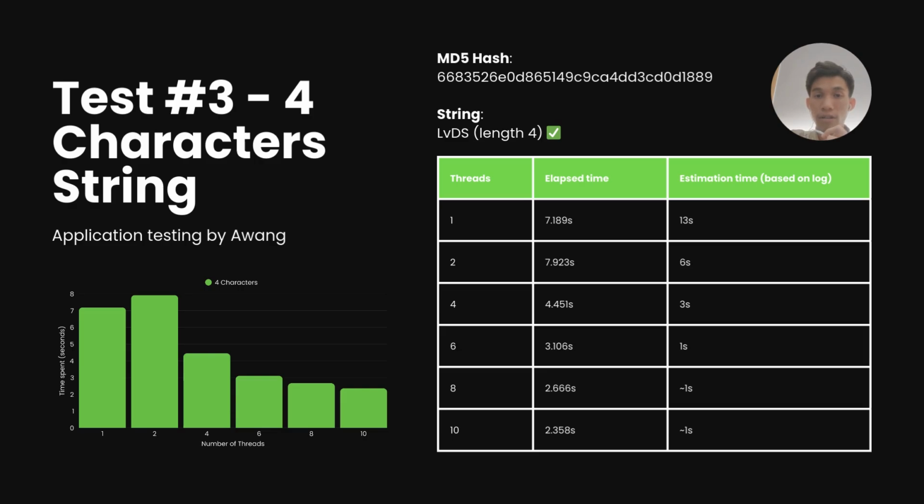And then the second one goes a little bit higher, which is 7.923, and then it will slope down for the rate of the thread, starting from 4.451 and then decreasing to 3.106 for the 6th thread, and then going on to the 8th thread, which is 2.666 seconds, and lastly for the 10th thread, which is 2.358 seconds. For this one, we got a string of length 4, which is L, V with small letter, and DS.